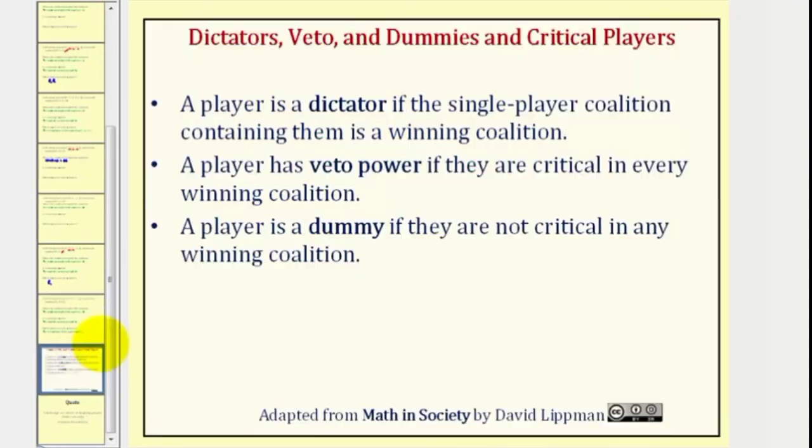And now, before we go, I just want to revisit three definitions from a previous lesson, but now we'll include the idea of coalitions and critical players in these three definitions. A player is a dictator if a single-player coalition containing them is a winning coalition. Next, a player has veto power if they are critical in every winning coalition. And lastly, a player is a dummy if they are not critical in any winning coalition.